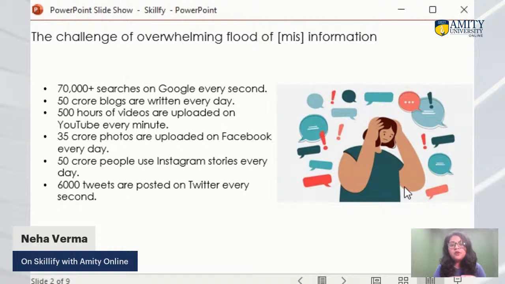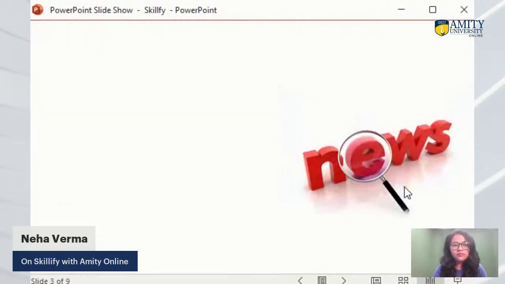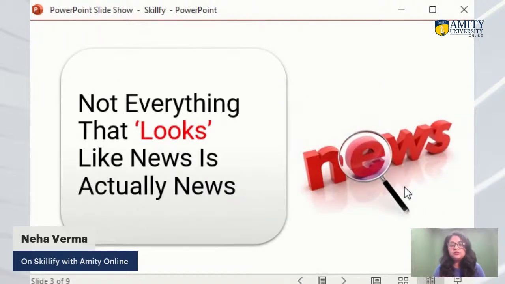But if we follow particular websites and a few social media platforms, we can use our critical thinking and some little tools to verify the information. First of all, you need to keep this in your mind: not everything that looks like news is actually news. Nowadays, people see any message on WhatsApp, any piece of information, any image or video, and they say, "Oh, there's a news update."